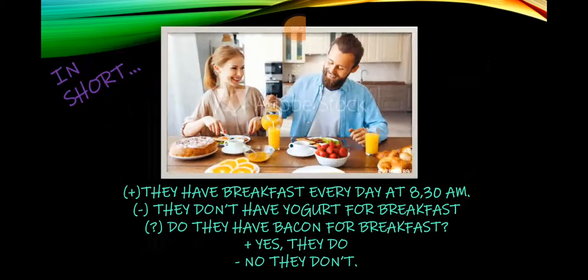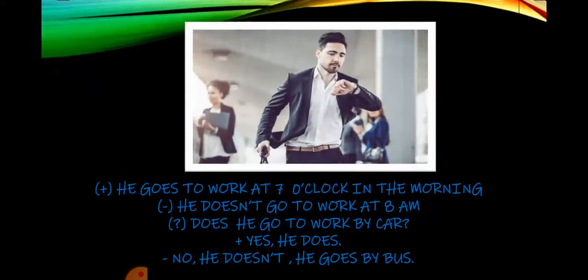Okay? So, in short, we have some examples here as regards the affirmative, the negative, and the interrogative form. They have breakfast every day at 8:30 a.m. They don't have yogurt for breakfast. Do they have bacon for breakfast? Yes, they do. No, they don't. This is an example, okay?